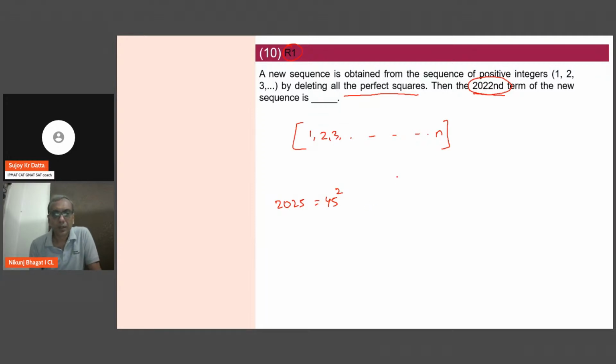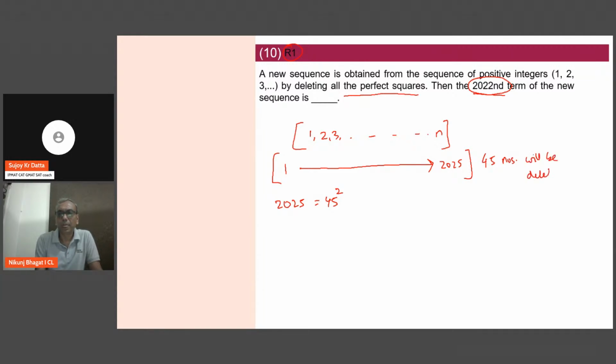What does this mean? If we go from 1 to 2025, there will be 45 square numbers. So 45 numbers will be deleted in this group of 2025 numbers, which means if I subtract 45 from 2025, I get 1980, which means 2026 is the 1981st term.